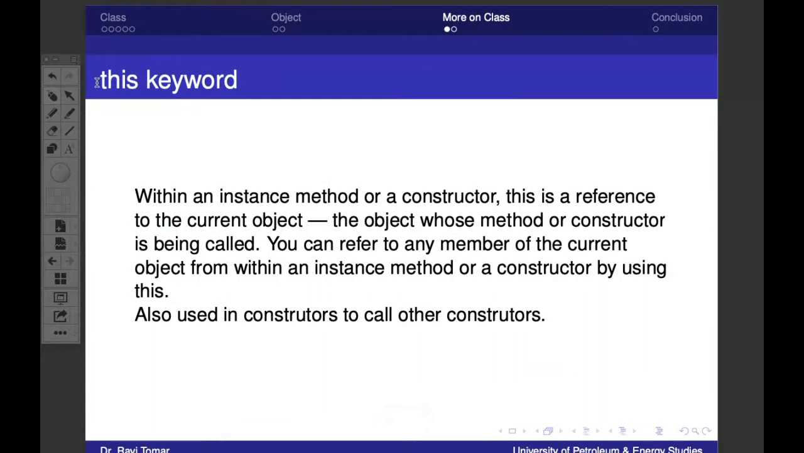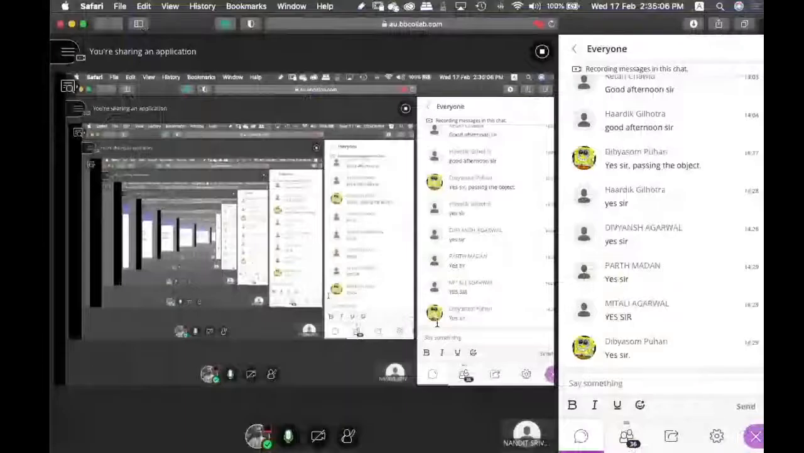Okay, then comes the this keyword. So what is this keyword basically? Within an instance method or a constructor, this is a reference to the current object, the object whose method or constructor is being called. You can refer to any member of the current object from within the instance method or constructor by using this. It is also used in a constructor to call other constructors. We'll see this with the help of code.